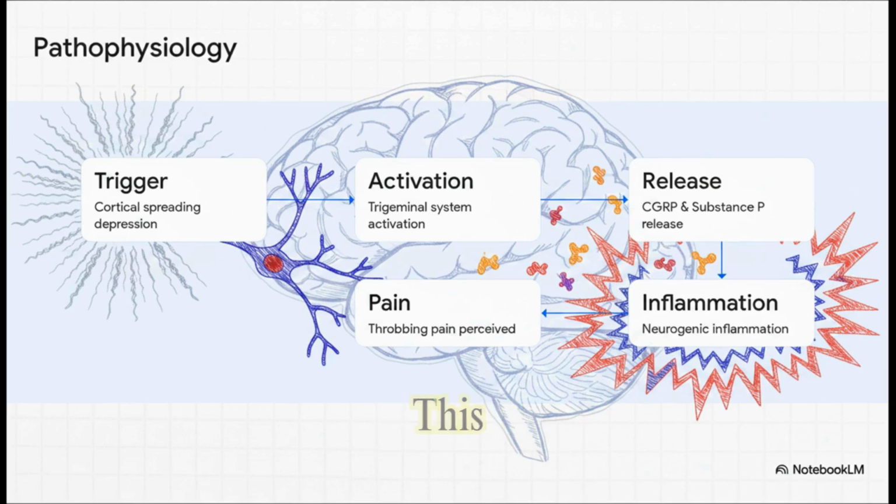It all begins with a trigger. This trigger causes cortical spreading depression, which is essentially an abnormal, slow-moving wave of neuronal depolarization. This leads directly to the activation of the trigeminal system. Once activated, these sensory fibers release incredibly potent vasoactive neuropeptides. The most notable one, CGRP, or calcitonin gene-related peptide, alongside substance P. This massive release causes profound neurogenic inflammation and major vasodilation of the cranial vessels. And it's that intense vasodilation and inflammation that the brain perceives as that classic debilitating throbbing pain.